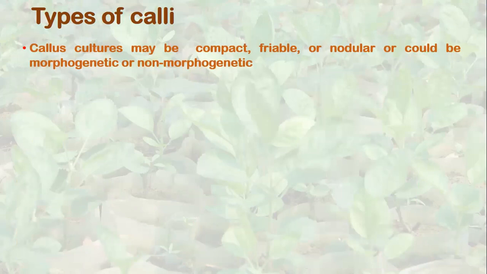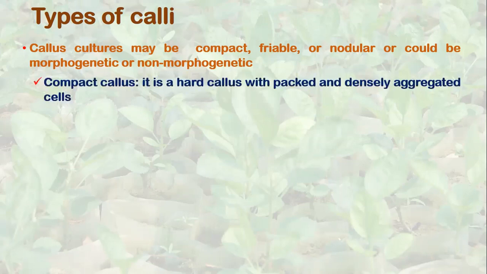The callus which differentiates easily into morphoforms such as shoot, root, or embryo is called morphogenetic callus. A callus which grows only as callus and has lost the potential to differentiate, and in which it is very difficult to induce any kind of morphogenesis, is called non-morphogenetic callus.